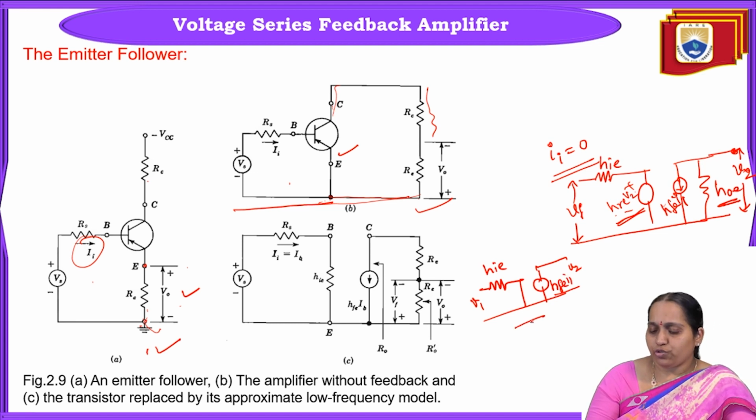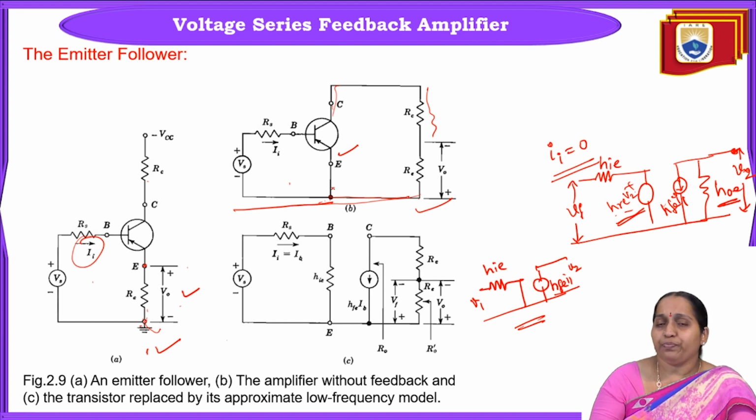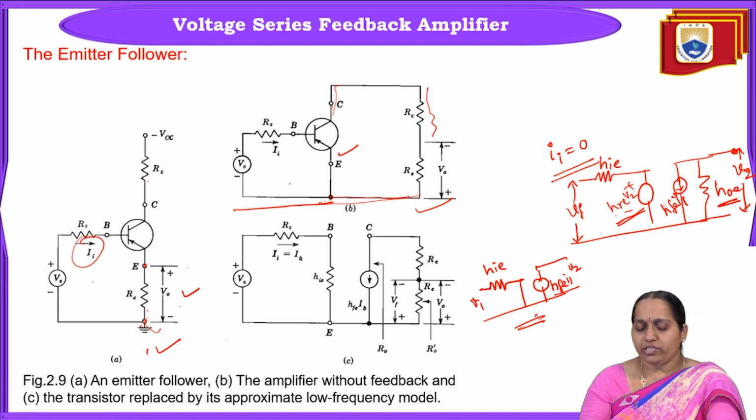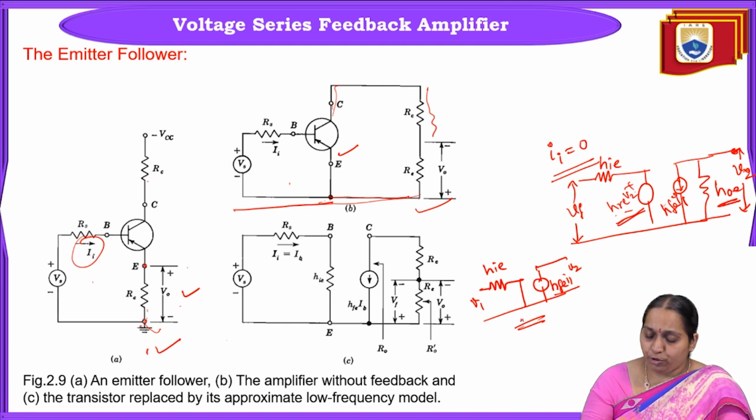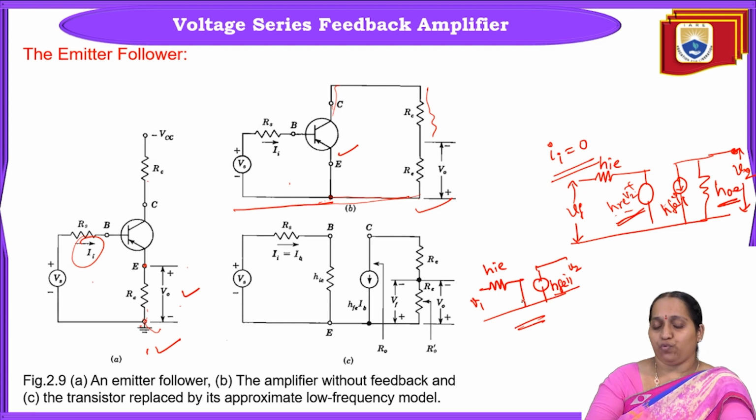This is going to be the approximate H parameter model. So replacing this transistor with the approximate H parameter model is the fourth step.